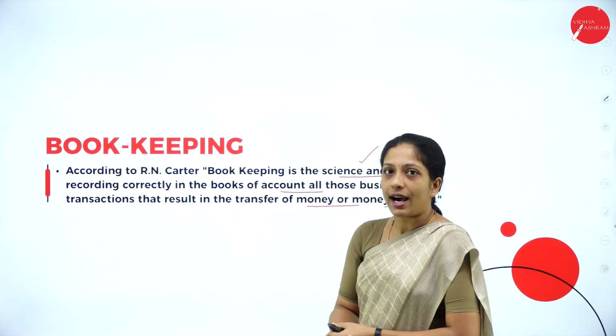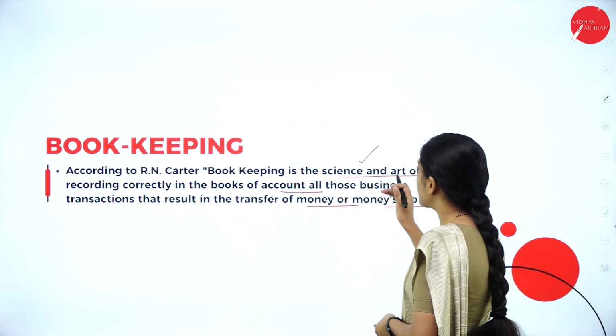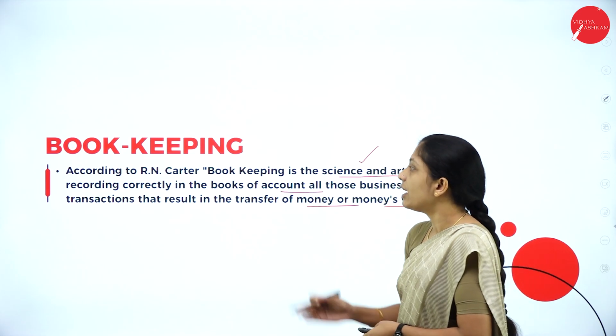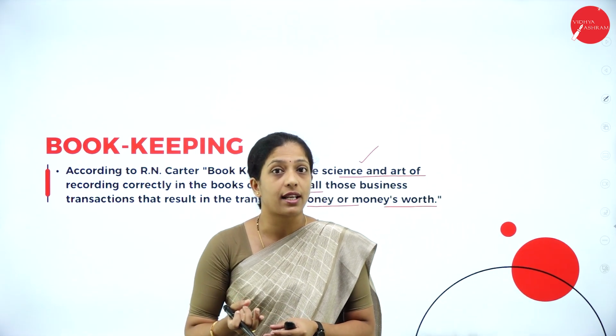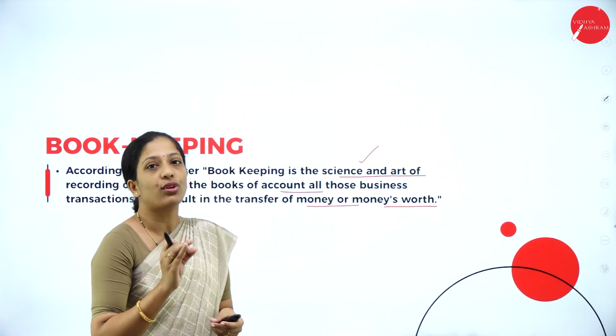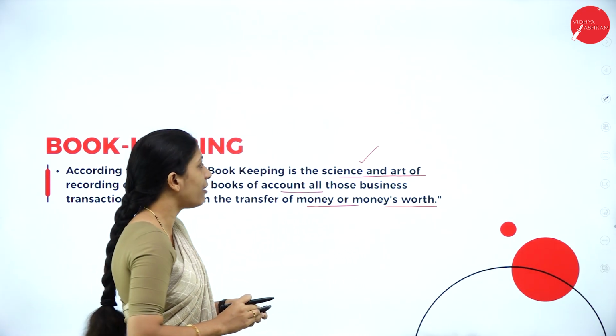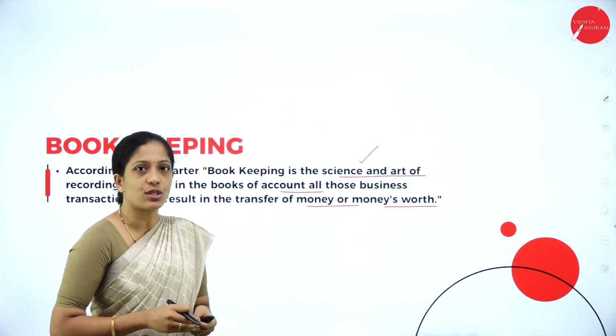So, according to R.N. Cartier, bookkeeping is a science as well as art of recording correctly in the books of accounts. So, what type of transactions we have to record? Only those transactions which is measured in terms of money as well as money's worth.